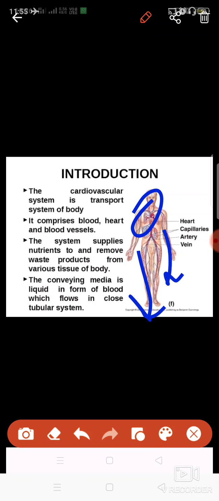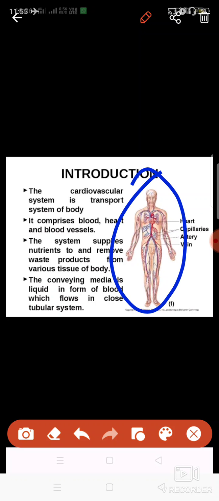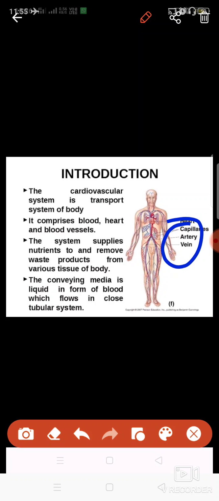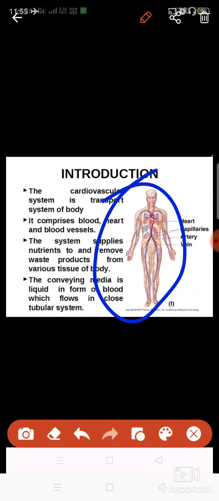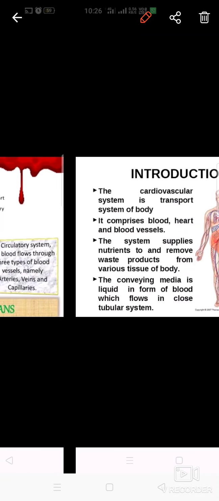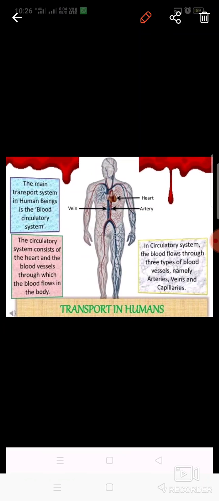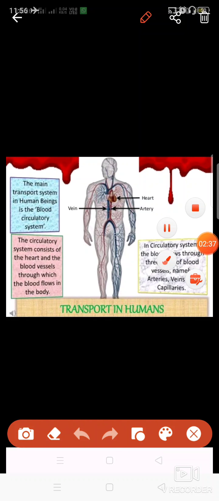And how is it possible? This is being done with the help of blood vessels. You can see here in this diagram that some fine tubes are visible. These fine tubes are known as blood vessels, and these are of three types: capillaries, artery, and vein. This I'll discuss with you later on. So basically this is the circulatory system, and now let us see in detail what are the different things which are present in the circulatory system.